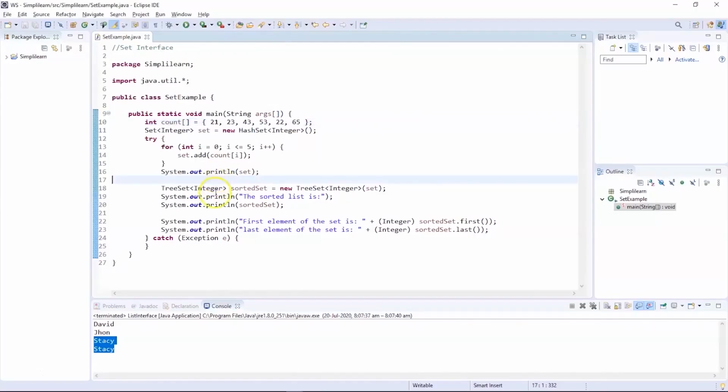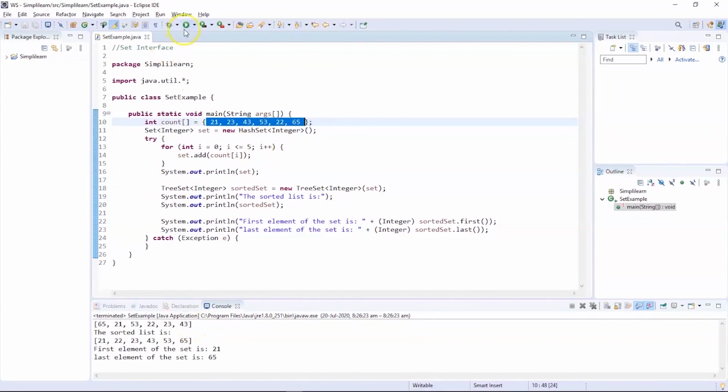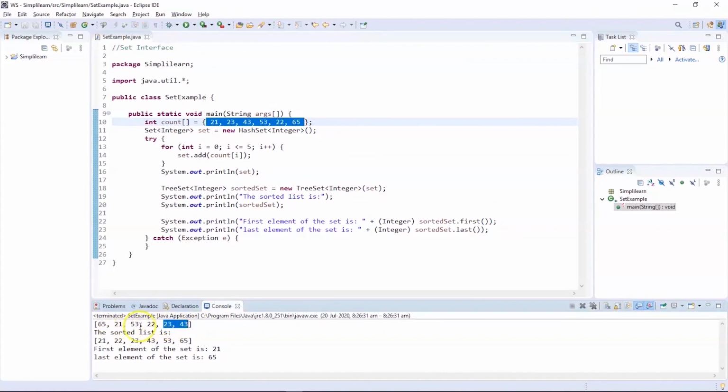So you can see on my screen we have an example for set interface. In this particular example, we are going to store the elements 21, 23, 43, 53, 22, and 65. So let's try to execute this program and see the output. You can see the elements stored in the set interface are 65, 21, 53, 22, 23, 43. So the sorted set is here, which is 21, 22, 23, 43, 53, and 65, with the first element being 21 and the last element being 65. So this is how the set interface practically works.